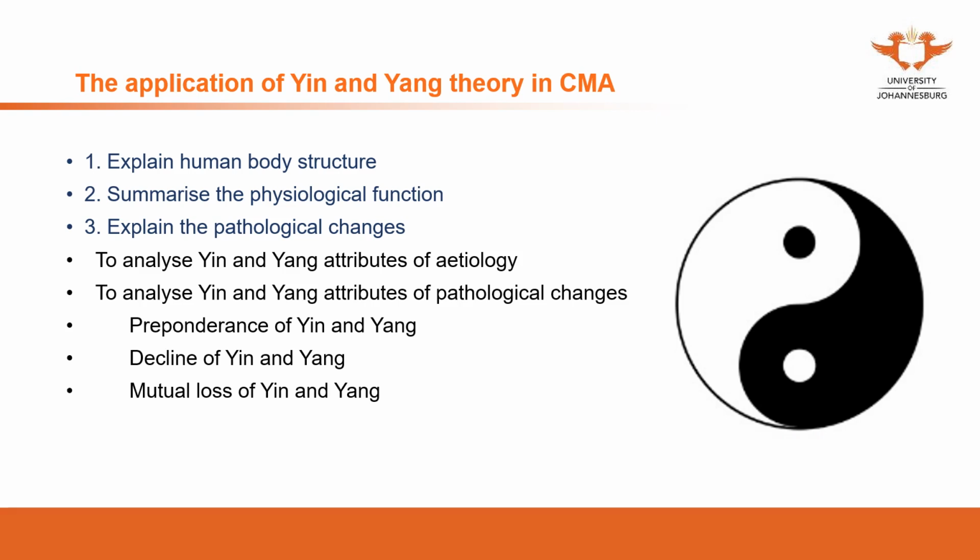We can use yin and yang theory to analyze the etiology and the pathological changes, such as what kinds of pathogens are yang pathogens, what kinds of pathogens are yin pathogens, and what kinds of pathological changes belong to yang, and what kinds belong to yin.